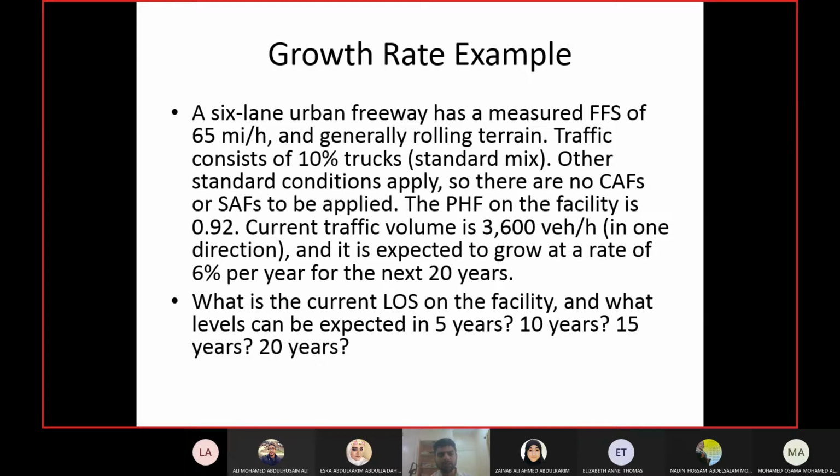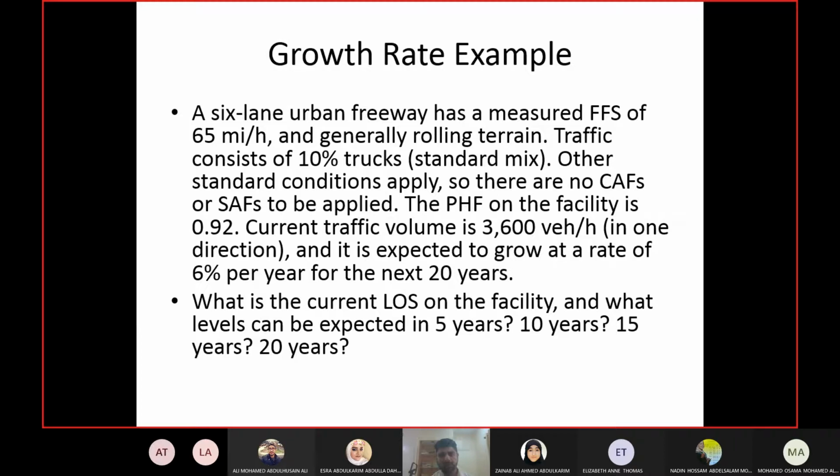Other standard conditions apply, so no adjustment factors are required, and this is what we have been looking at in all the last examples. There was one example in which we calculated the adjustment factor for work zone, and in all the remaining examples we haven't dealt with the adjustment factors yet. We will do it in the next one.